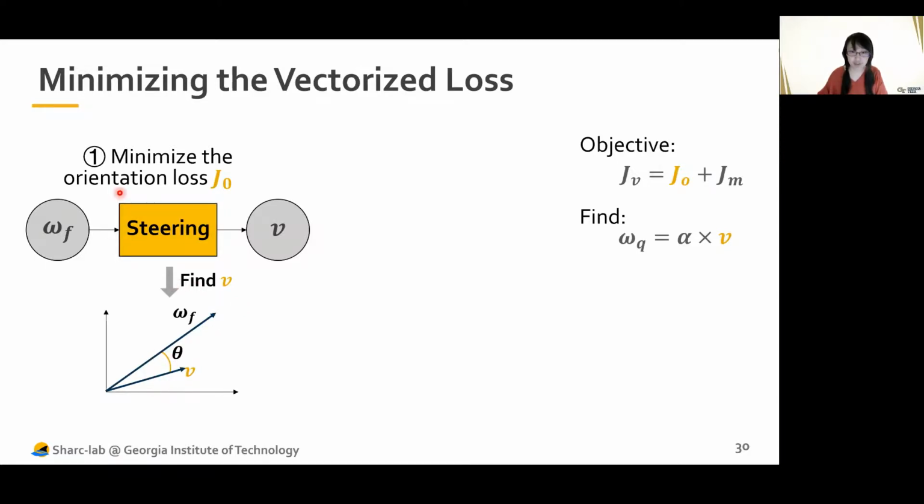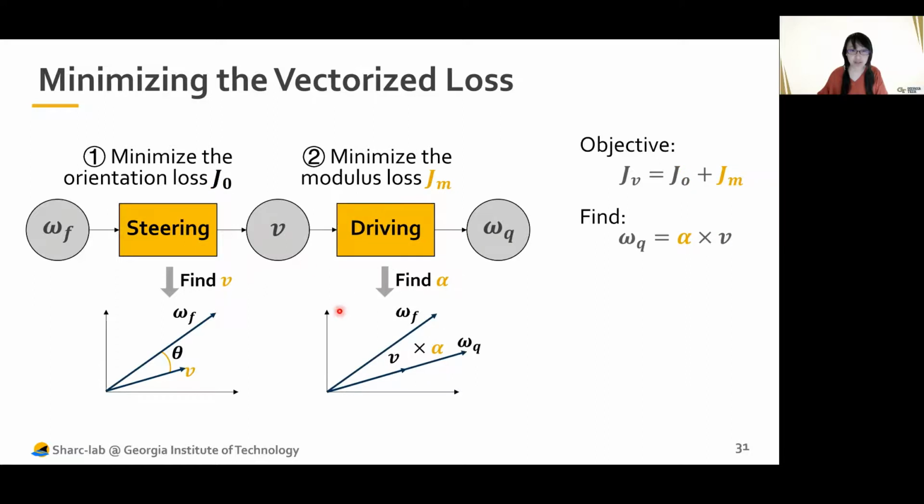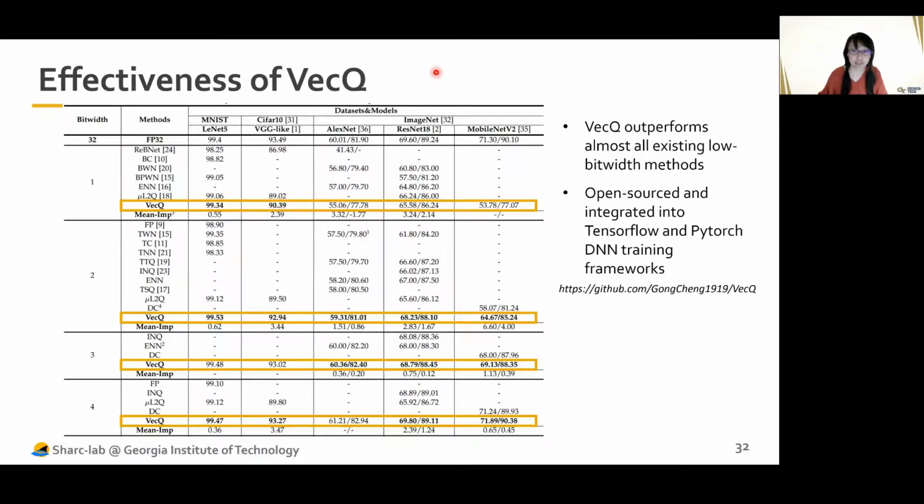We call it steering stage. And in the second stage, we minimize the modulus loss JM by finding the optimum alpha. We call it driving stage. So these two stages can be done independently, that we can optimize the first and then optimize the second. More details can be found in our original paper, but now let's jump to the effectiveness evaluation.